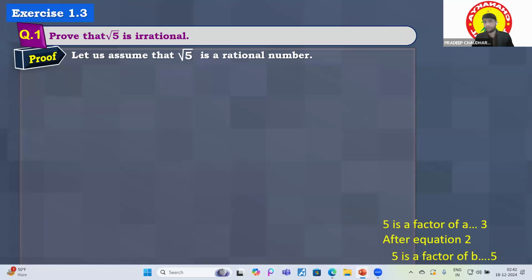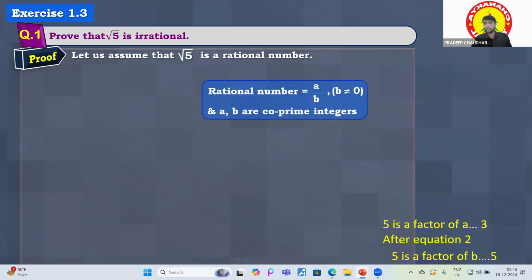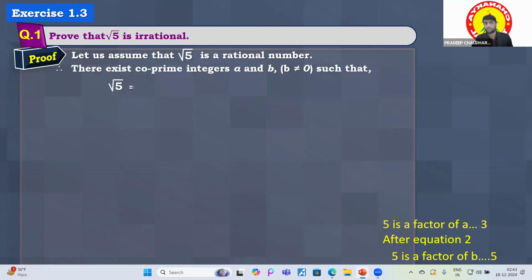If something is rational, then it should be written in the form p by q, or we can say a by b. For rational numbers a by b, b is not equal to 0, and a and b are co-prime integers. So root 5 is equal to a over b. They are co-prime integers, so they should not have a common factor other than 1.